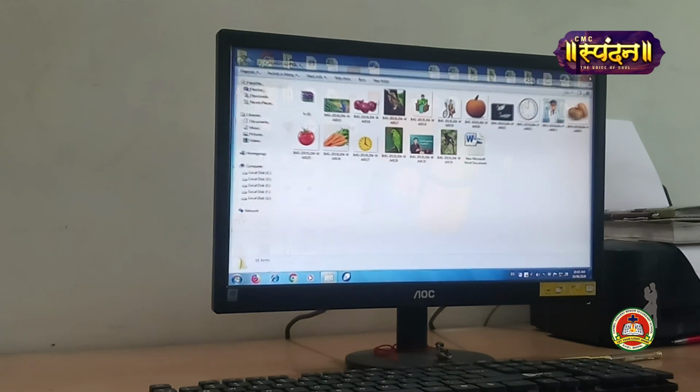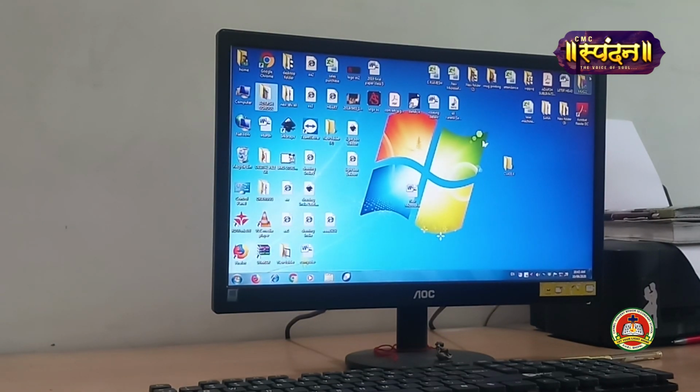Now girls, do you know how to rename a file or a folder? First of all, what is the meaning of renaming? Renaming means whatever name we have given to the folder or the file, if we want to change that name, if we want to edit that name, we call it renaming a file. So how to do that?